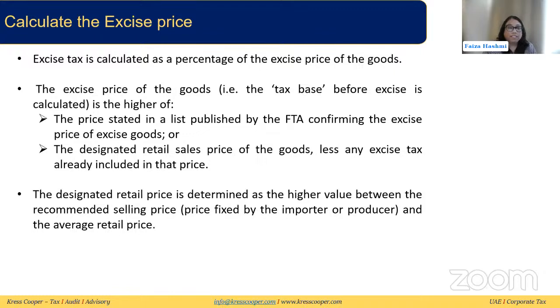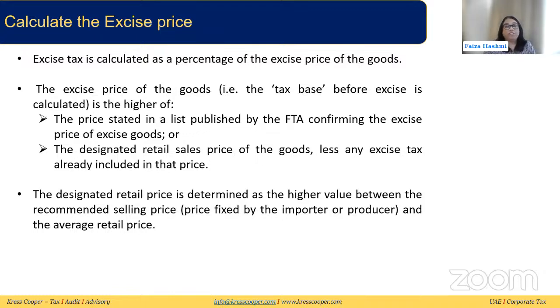Now, what is the designated retail sale price? The law says the designated retail price is whichever is higher of either the recommended selling price. Recommended selling price is the price which is fixed by the importer or the producer. So that is what they consider as the retail price of that product, that is what it should be sold at. That is the price the importer or the producer of the good has said that ideally the product should be sold at.